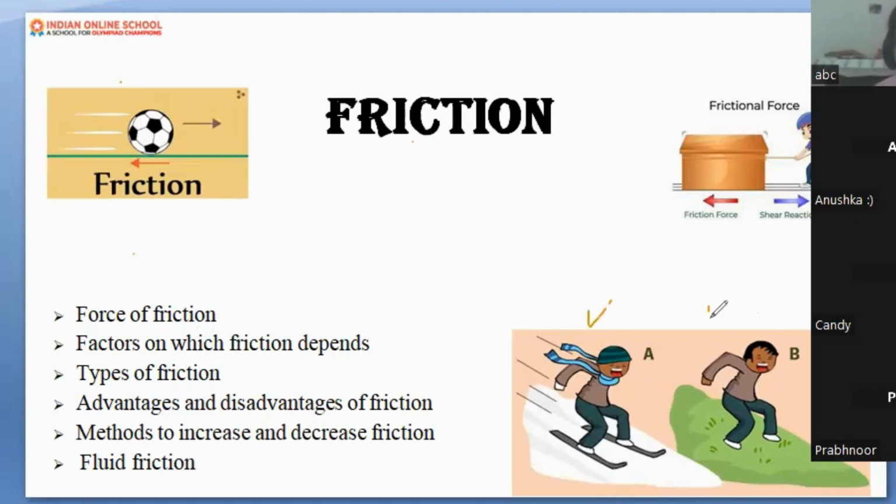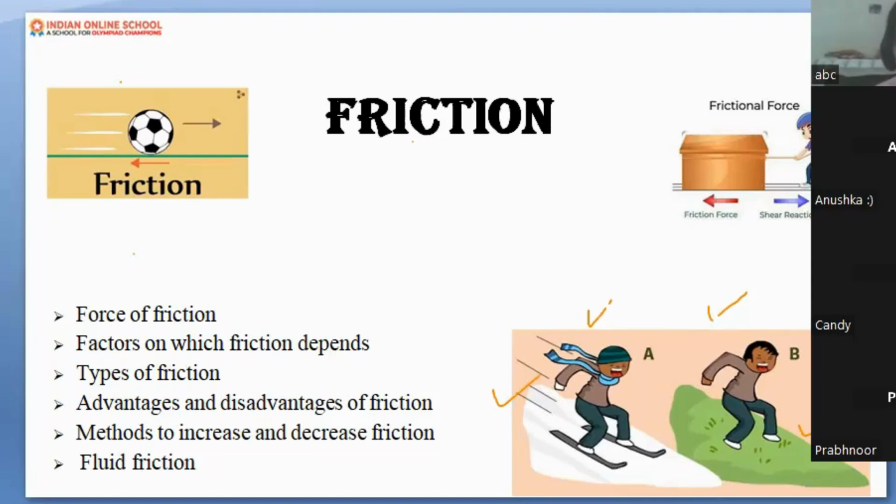Now, can you tell me in which instance, whether the person is sliding or skiing on a very smooth surface or on a rough surface, in which case is more resistance, more friction there? I want the answer from your side. In which case is the person having more resistance? The second one, the B one. Yes, perfect. Bravo. Perfect answer. Yes, in the second case.